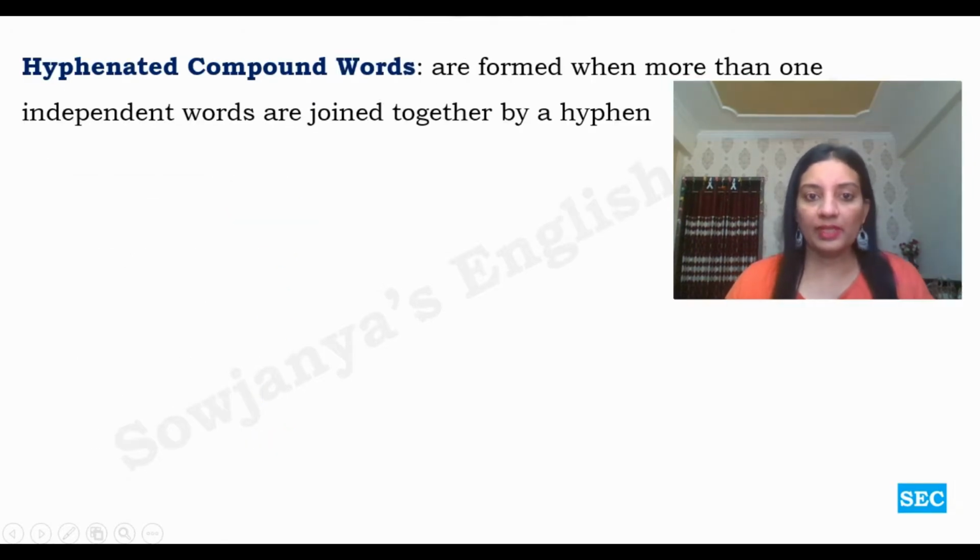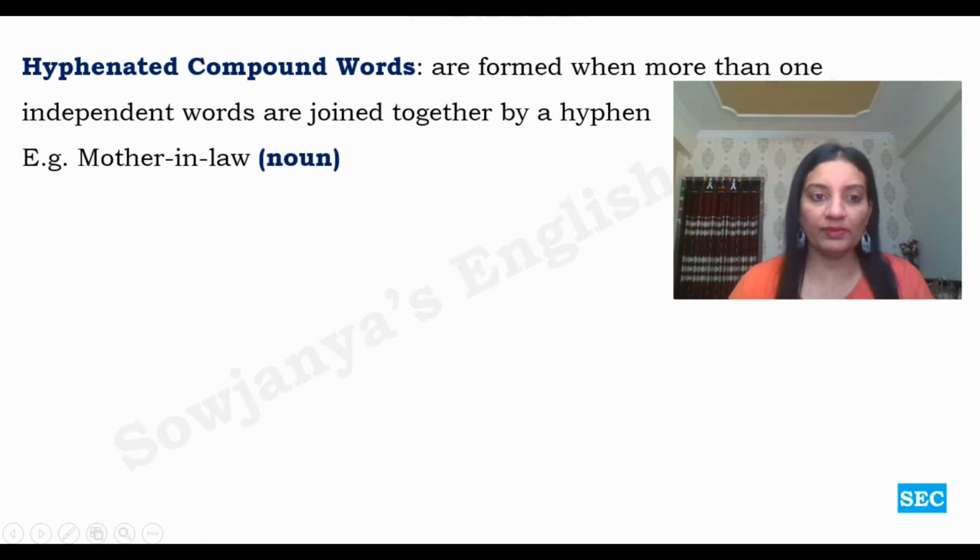One more type is hyphenated compound words. We have learnt about hyphen in our punctuation lesson. These are formed when more than one independent word is joined together by a hyphen. Like, for example, mother-in-law. It is a group of three words serving as one compound word. Mother is different, in is different, law is different, and combined altogether it gives a different meaning.